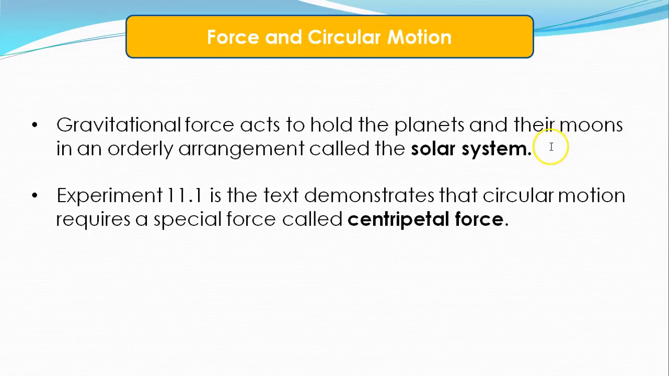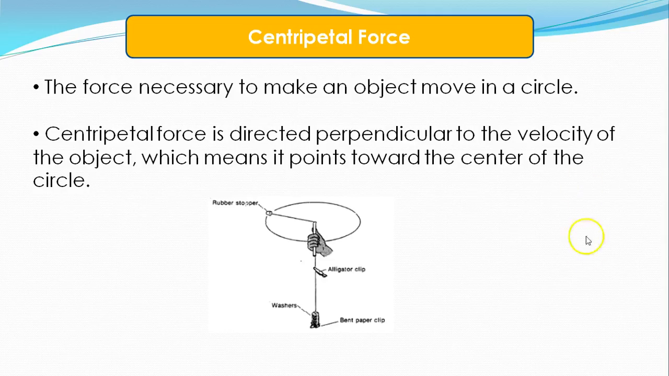Gravitational force acts to hold the planets and their moons in an orderly arrangement called the solar system. In experiment 11.1, the text demonstrated that circular motion requires a special force called centripetal force. In that experiment, we took a pen, pulled a string through it. We had weights on both ends, and what we did was twirl the lighter weight in a perpendicular motion to the pen.